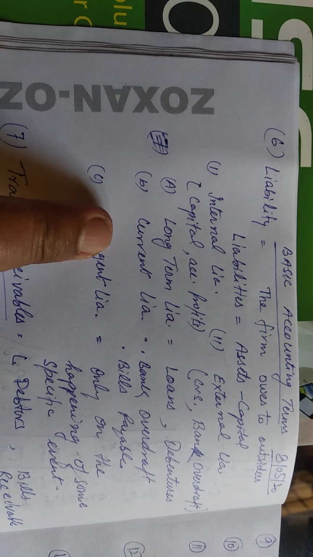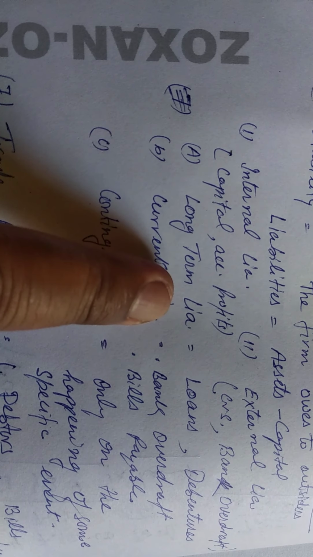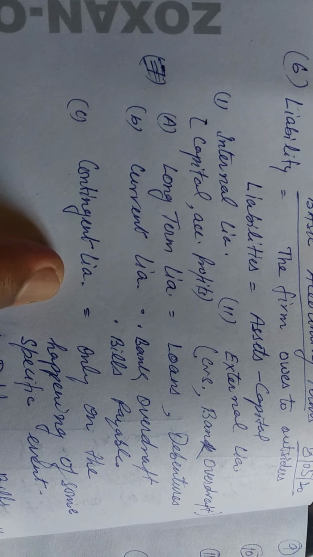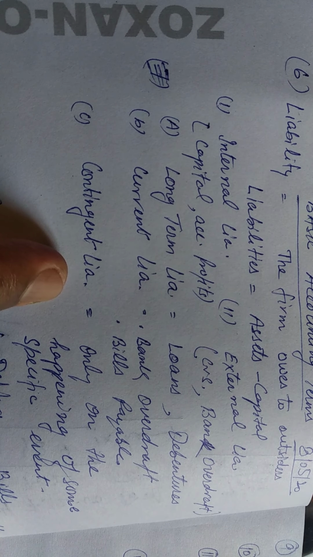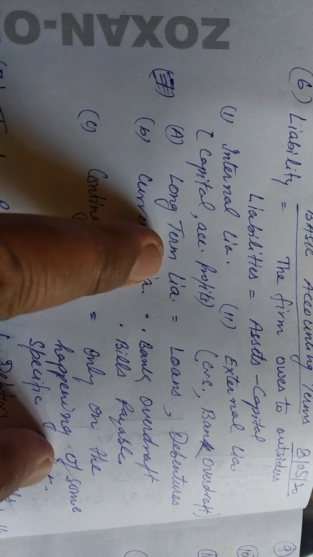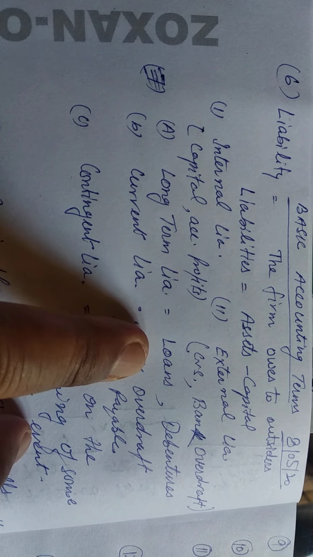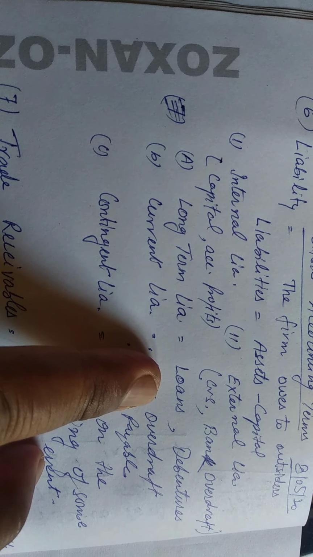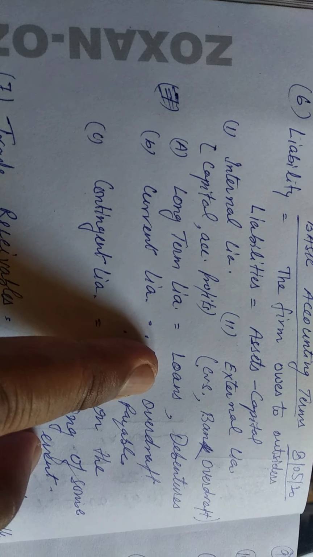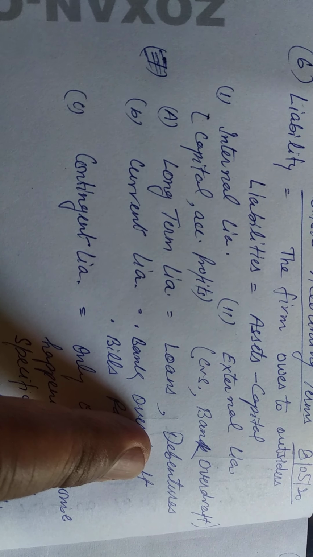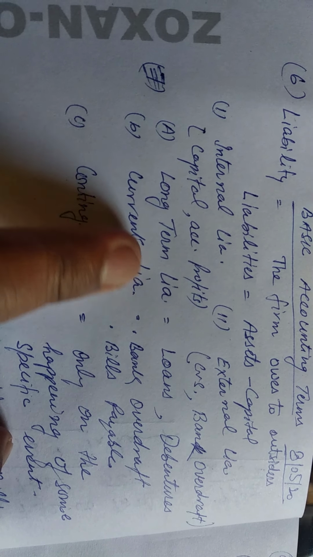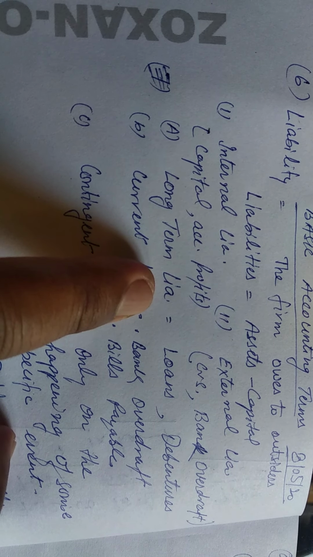Liabilities are of three types. The very first is long-term liability, then current liability, and contingent liability. Long-term liability means to say a bank loan which is taken for the long term, for 5 years, 10 years, like that. Debenture, it is also a sort of loan, we'll discuss later on. So these are for the long term.